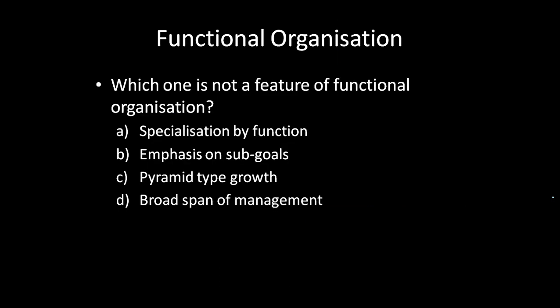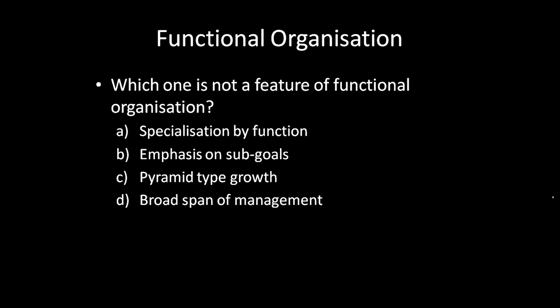Now let us move to the next question. Which one is not a feature of functional organization? Which one is not a feature of functional organization? We have option A, specialization by function, emphasis on sub goals, which is option B. Option C, pyramid type growth. Option D, broad span of management. What is specialization by function?